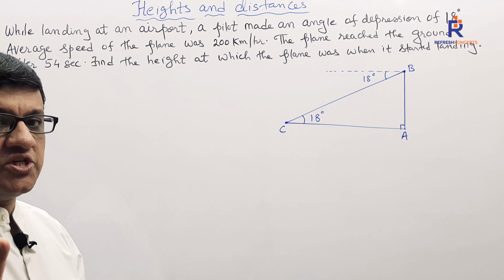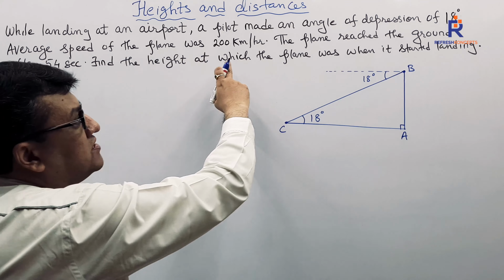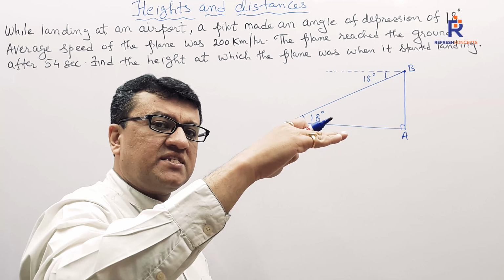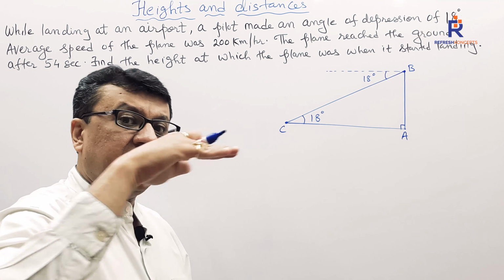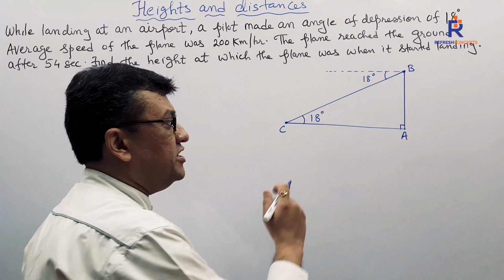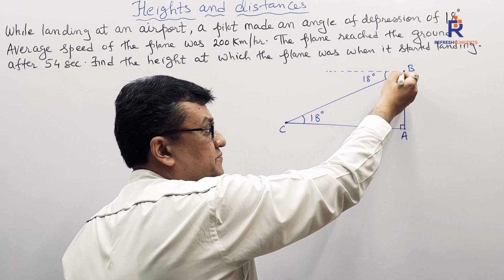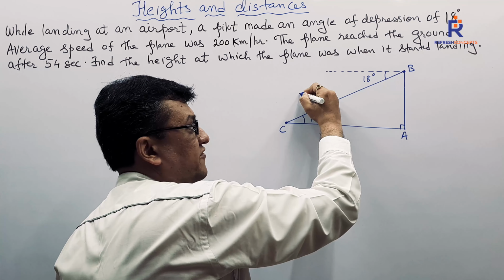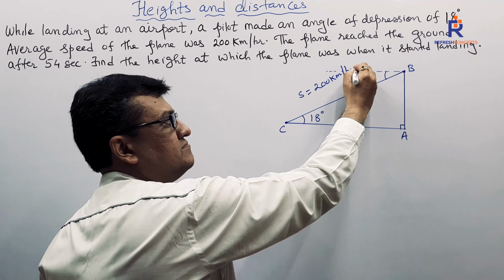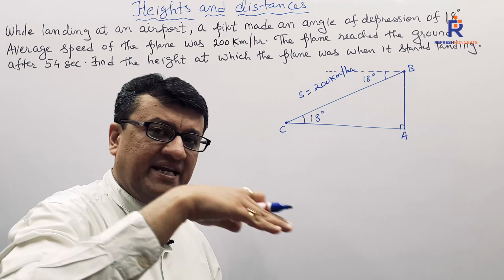Now the punchline over here is, children, kindly pay attention. It says the average speed of the plane was 200 km per hour. So it wasn't during the flight it was having a speed of 200 km per hour. It was only while landing the speed is 200 km per hour. Mind you, whatever is the speed, we are talking about BC. So it is for BC, the speed is 200 km per hour. We are not talking about the speed when it was flying. It's during the landing time.